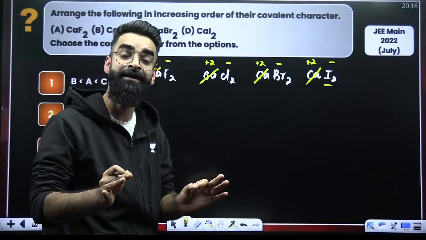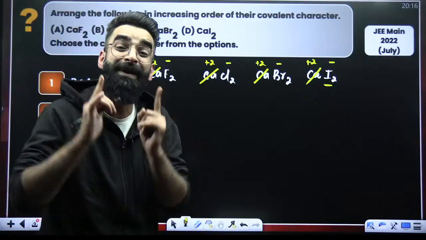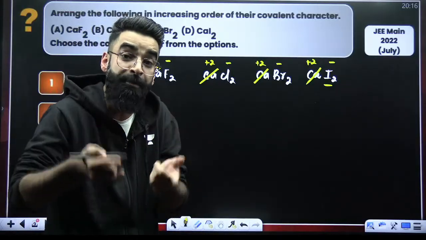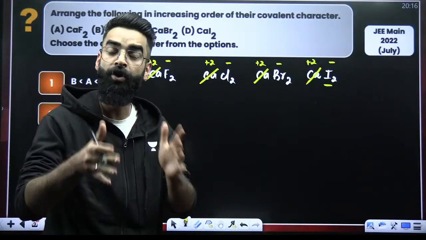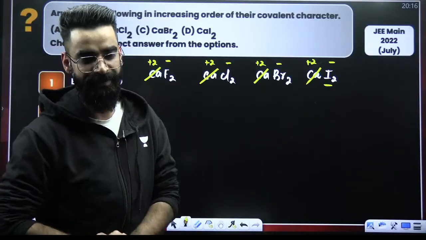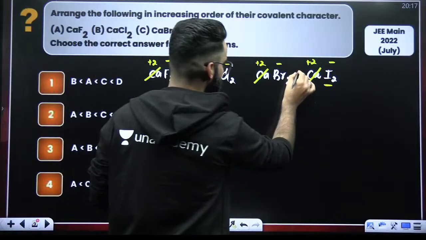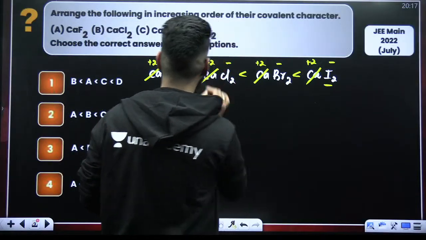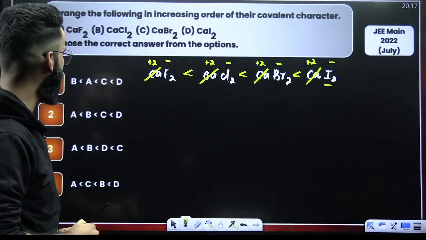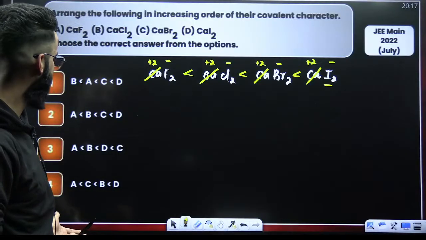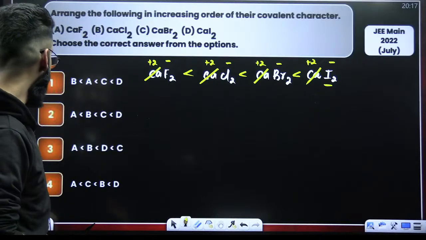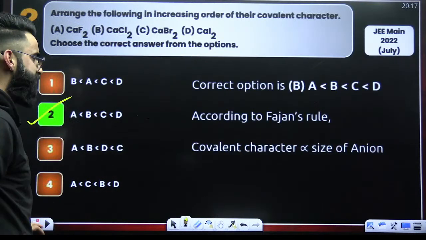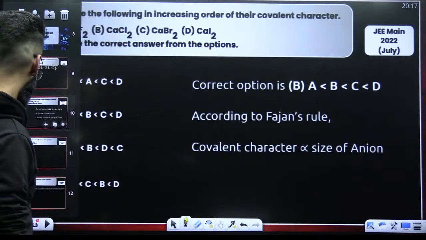More the size of anion, more the polarizability of anion. And more the polarizability of anion, more is the polarization. More the polarization, more is going to be the covalent character. Right? So this is going to be the order of the covalent character of this particular question. Now we can select your options. D has got maximum, followed by C, followed by B, followed by A. So it has to be option 2, which is the correct answer of this particular question.